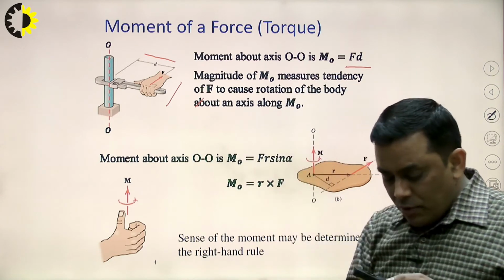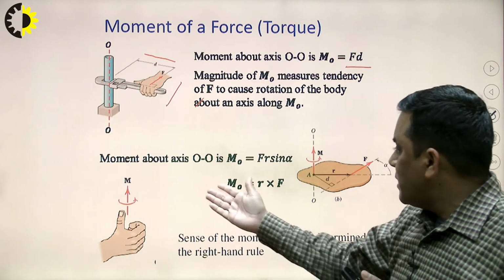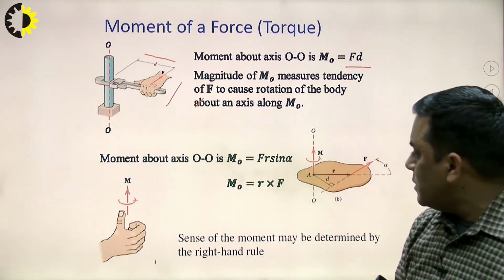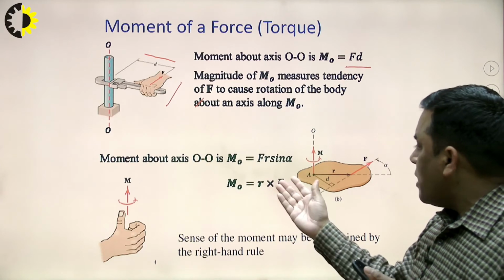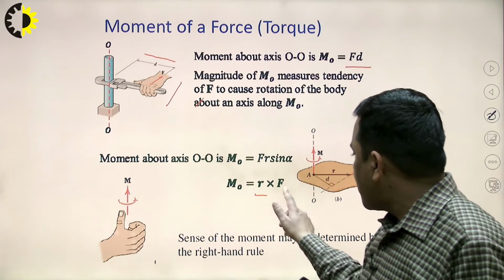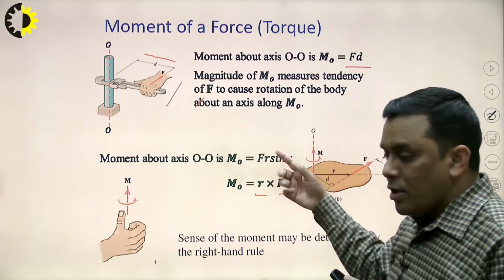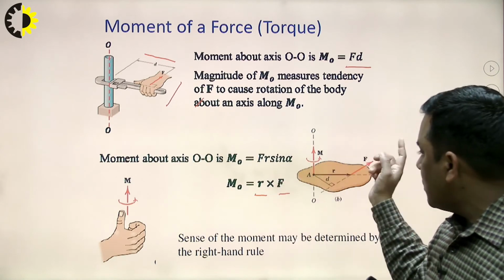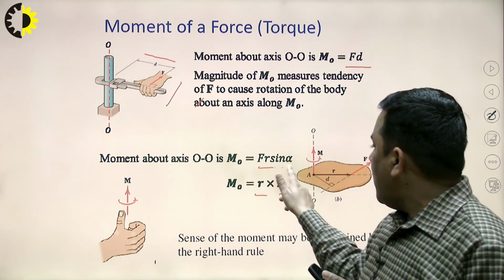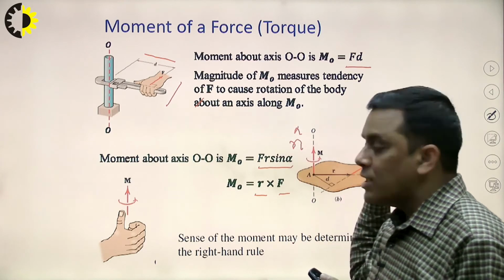Now the question comes, is it a vector quantity or a scalar quantity? Obviously the moment about any axis due to any force is a vector quantity. It is a cross product of the position vector and the force vector, r cross F, and the magnitude will be r F sin alpha, and another term comes into the picture, that is n cap.